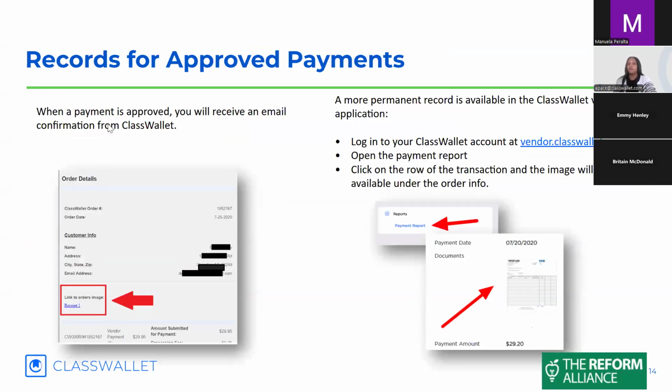When a payment is approved, you will receive an email confirmation from ClassWallet. Once the parent submits this over to you, you will be able to get it. Until it's approved, you will not see it, just to make sure we're clear there. Once it is approved by the Reform Alliance, you will get the email, and then you'll be able to pull the payment report as well to see who has submitted and approved invoices and orders.